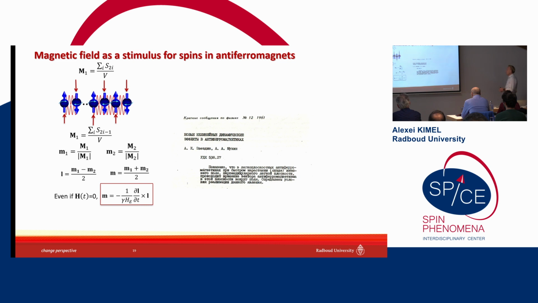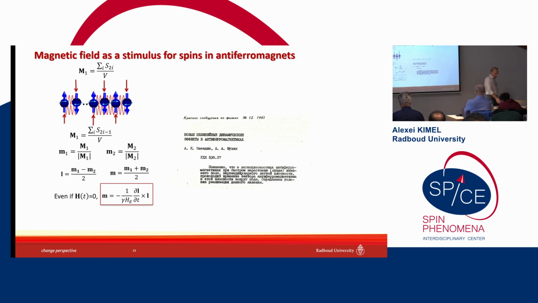What they showed is that even if there is no external magnetic field applied to the sample, the magnetization in the sample can be non-zero if the vector product of the time derivative of the antiferromagnetic Néel vector and the Néel vector itself is not zero. So basically, if we have coherent oscillations of spins in an antiferromagnet, we can expect that the magnetization is not zero.